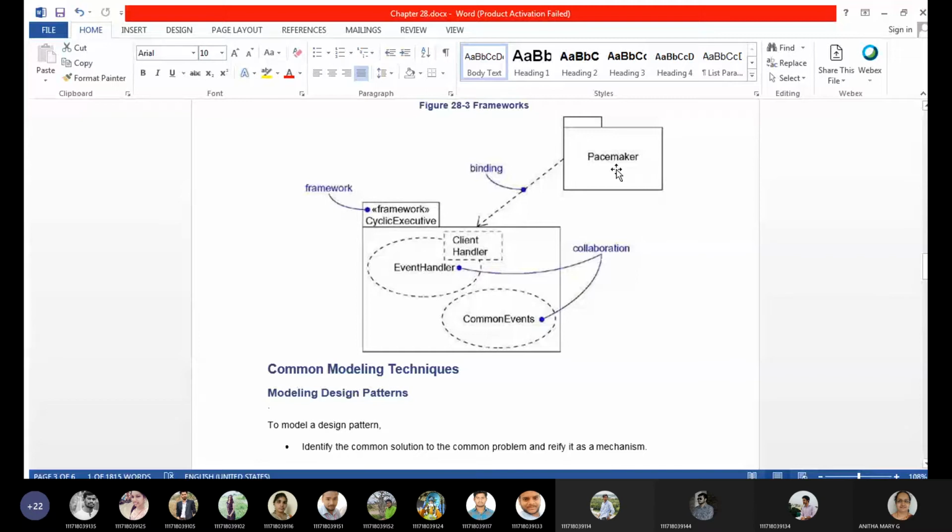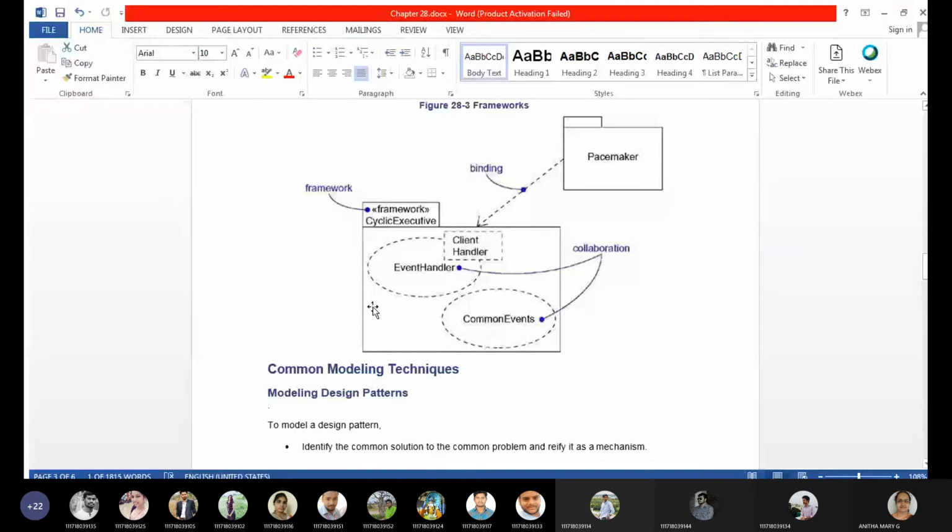Okay, so for that there is one package, a pacemaker package you will have. In that you may have the chip, how it was developed, what the things are, how it can be installed. All the things about the pacemaker they are maintaining in one pacemaker package. Here we have a framework, cyclic executive.